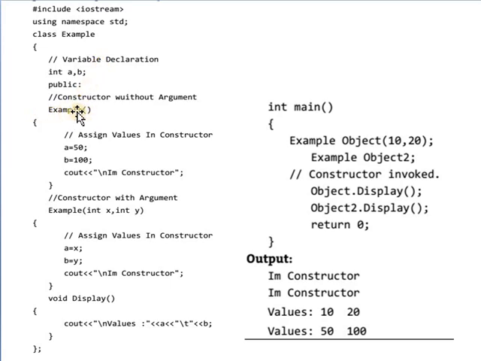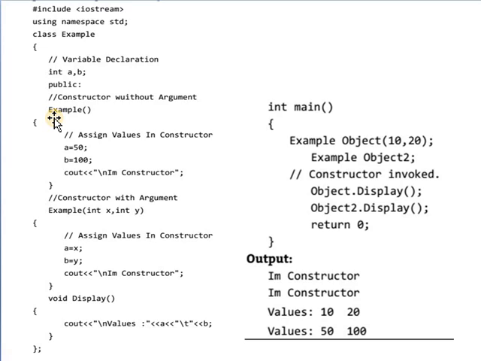The first constructor does not have any argument, and here is another constructor. This class contains two constructors with the same name but different parameters. The first constructor is without an argument, the second constructor is with an argument.